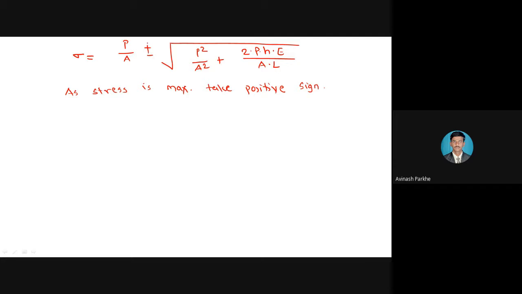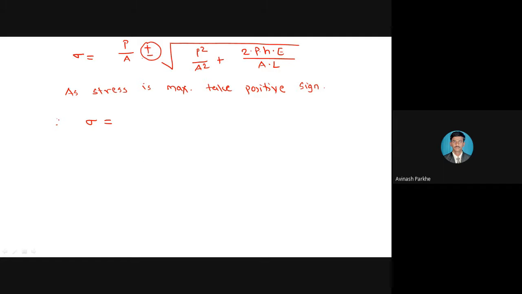Whatever the plus-minus sign is present here, if your movable load strikes that particular collar, whatever the stress induced in that collar will be the maximum stress. Therefore, from this plus-minus we can take the positive sign. Therefore sigma is equal to,